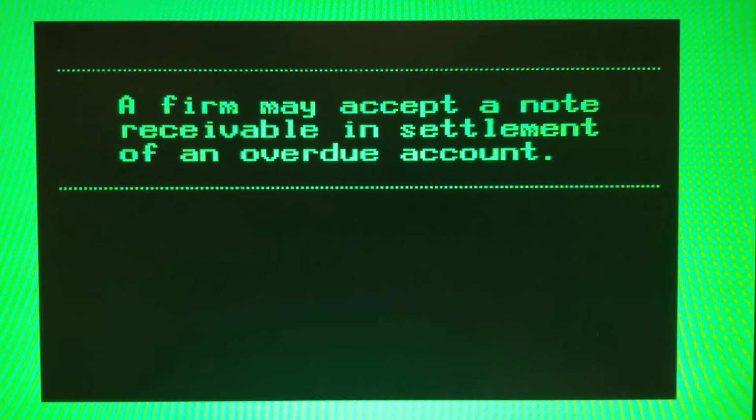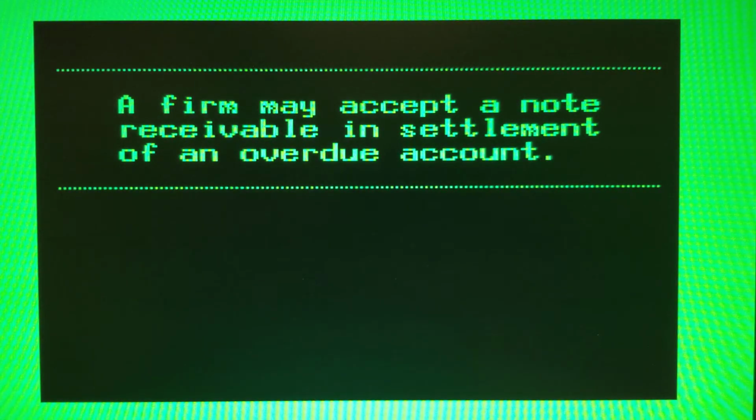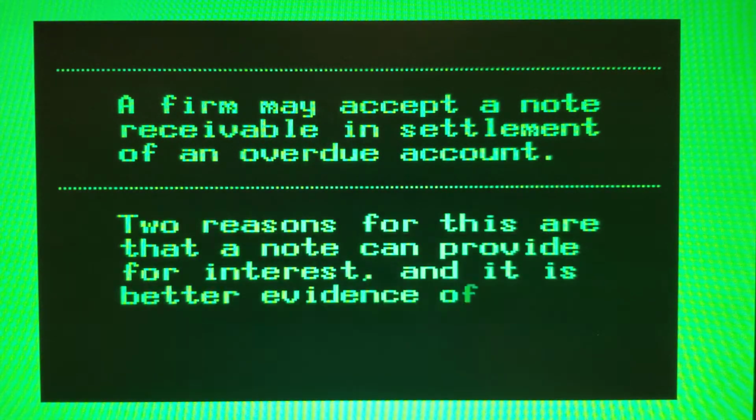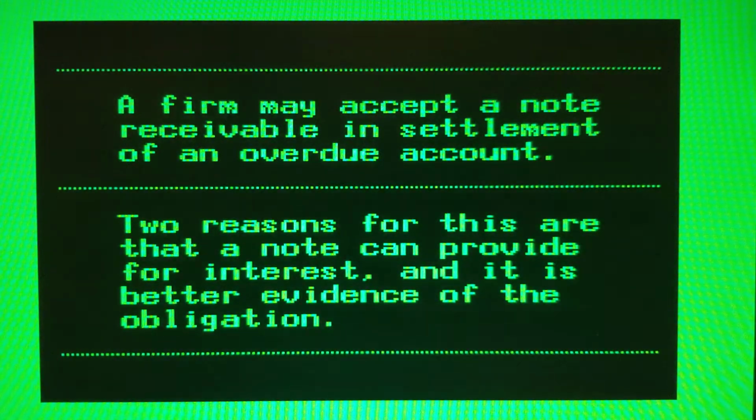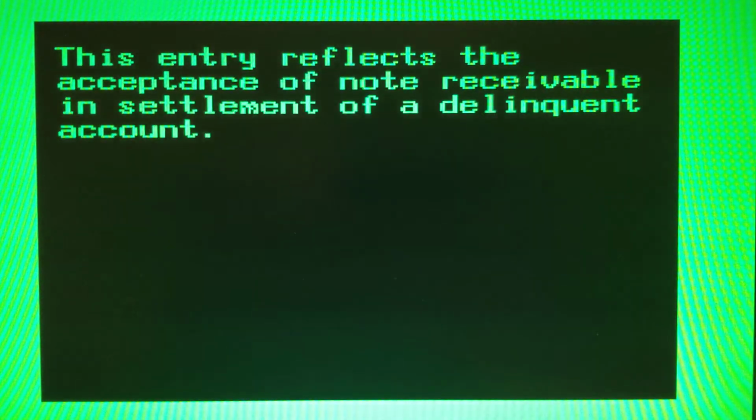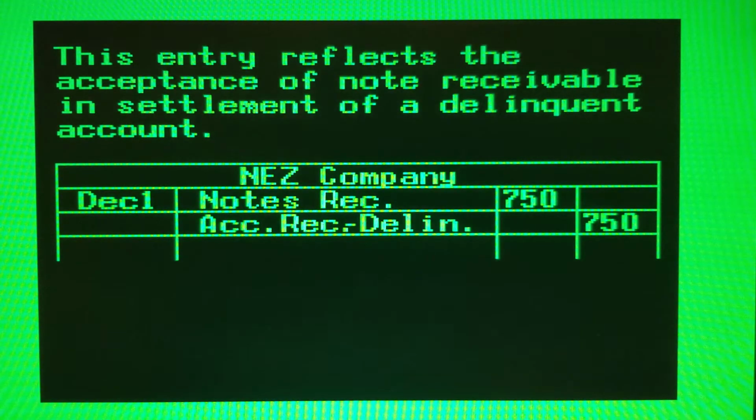A firm may accept a note receivable in settlement of an overdue account. Two reasons for this are that a note can provide for interest, and it is better evidence of the obligation. This entry reflects the acceptance of a note receivable in settlement of a delinquent account.